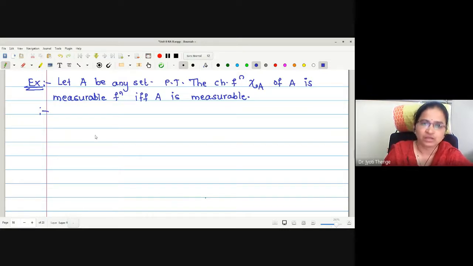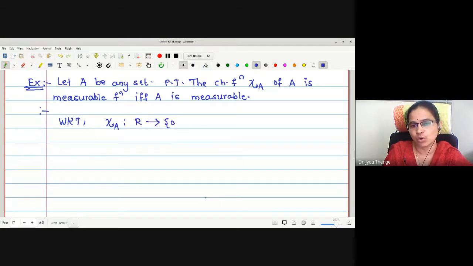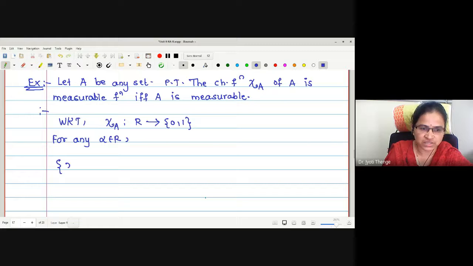Therefore, to check, can I write simply? We know that this characteristic function of A is defined from R to {0, 1}, right? Now I am going to write for any alpha in R. Now I am considering a set of X such that chi of A of X is greater than alpha.